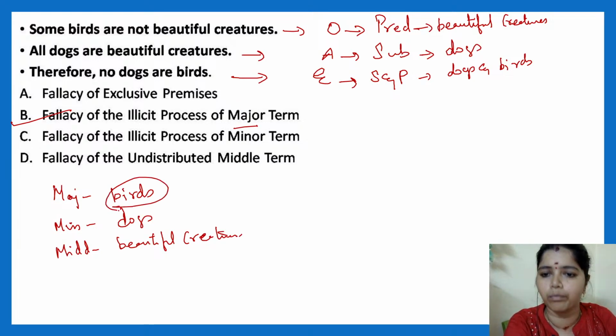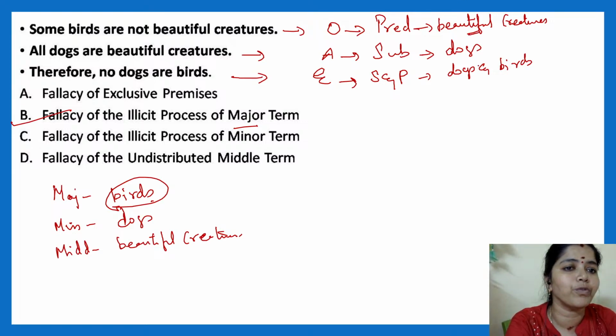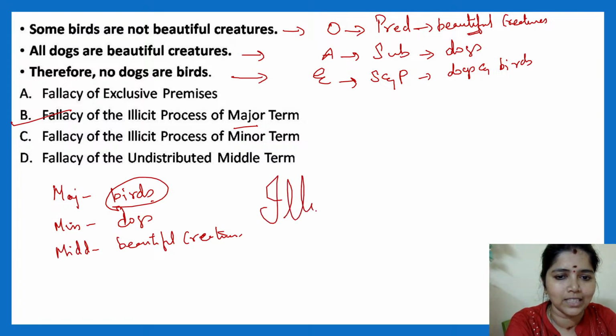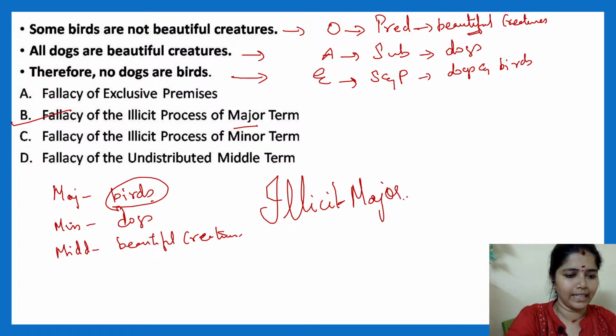So I am telling it's illicit major. The major term birds should be distributed in your major premise. Is it distributed? See, this is not distributed. Beautiful creatures has been distributed. So here there is a fallacy of what? Illicit major. Clear? Major bird, minor dog, middle beautiful creatures. Yes, right, Lekha.